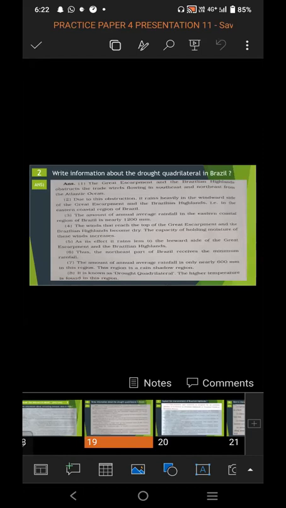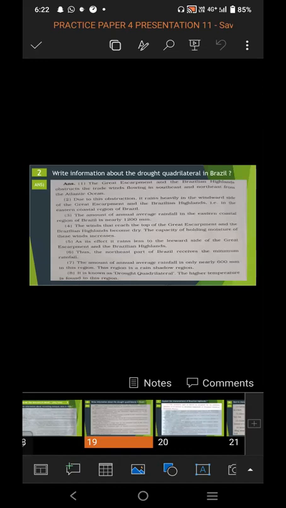So it is known as the drought quadrilateral. The higher temperature is found in this region, because of the drought quadrilateral. So the average rainfall is only nearly 600 mm. So it's rain shadow, so that it is known as drought quadrilateral. So write information about the drought quadrilateral in Brazil. It is of Brazil country, you have to write the main reason and the information of the drought quadrilateral.